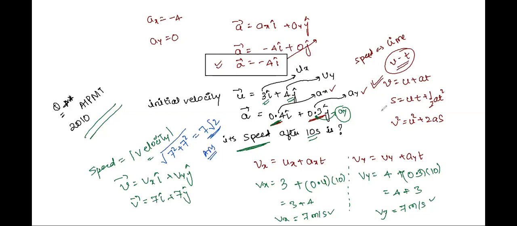Yes, Atul, tell me. Why can't we find the magnitude of velocity and acceleration separately and put it in the equation v equals to u plus at? Yeah, that is what we have done, right? We have taken v is equal to u plus at, just that we have taken it separately for x and y directions. Just that we are doing it for the x side and y side separately, and then we are grouping them up together again to give the vector v.